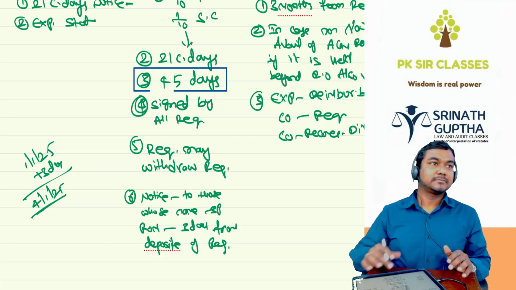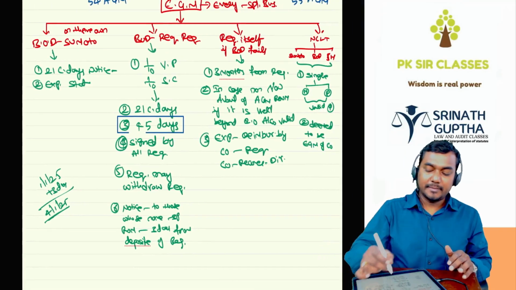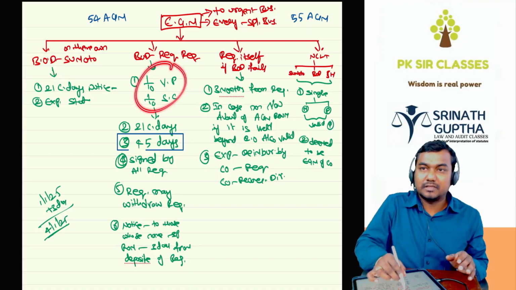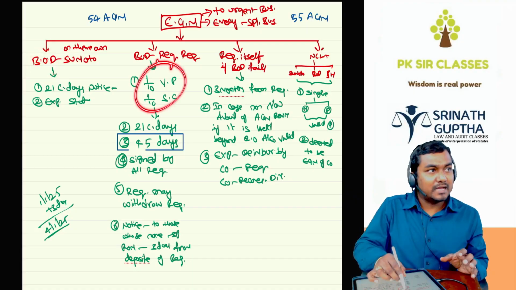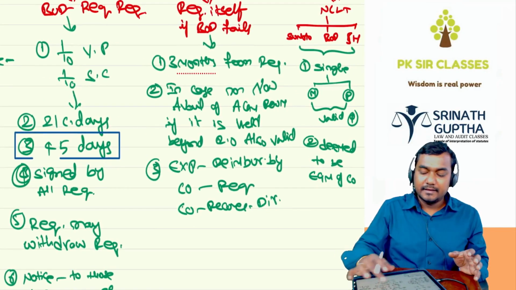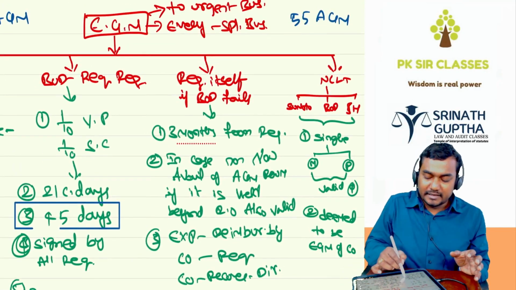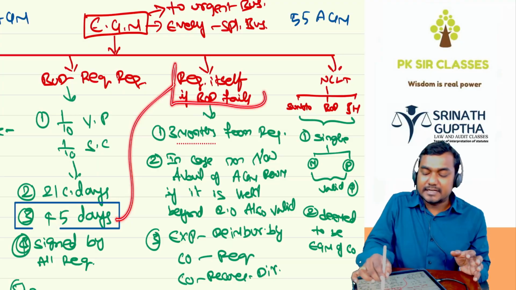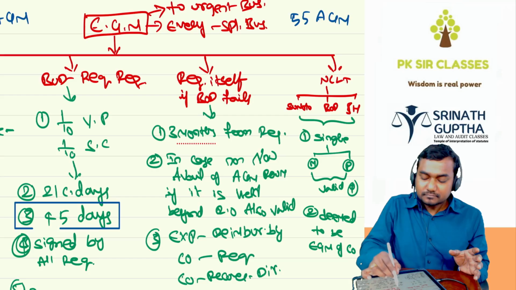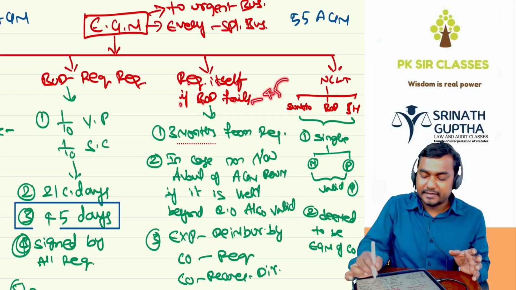EGM. Clear? So the BOD may call the EGM on their own. The BOD may call the EGM at the request of the shareholders holding 1/10 of the voting power. The BOD has to complete the EGM within the 45 days. And if the BOD fails to conduct the meeting within the 45 days, the requisitionists themselves may conduct the general meeting.